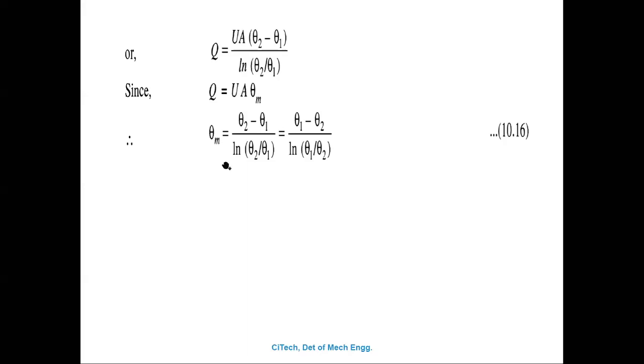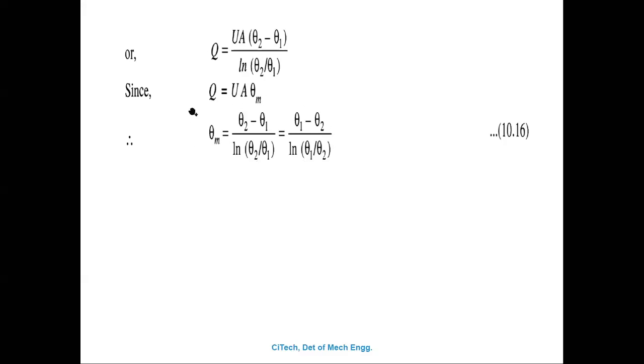So you come to know that in the parallel flow heat exchanger and in the counter flow heat exchanger, the theta M formula is the same. Correct? Are you getting that?